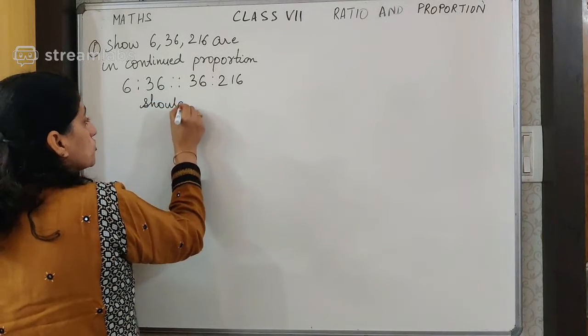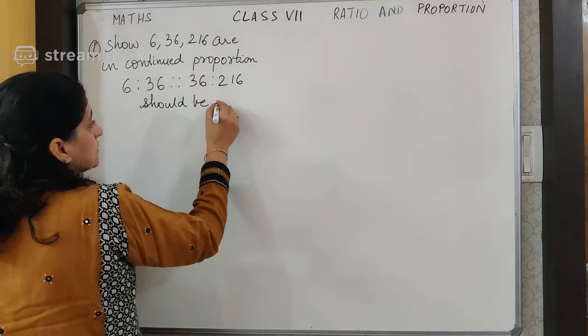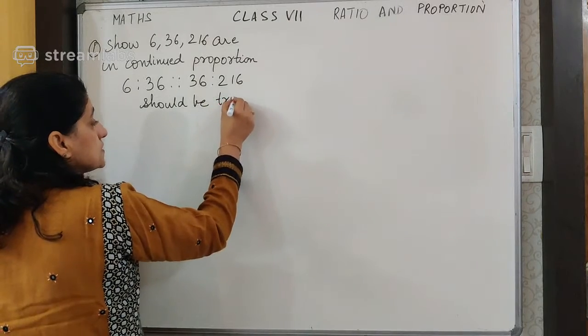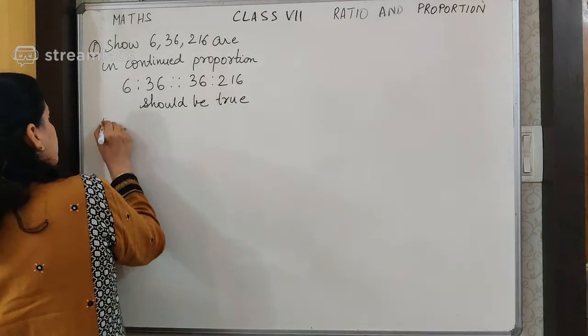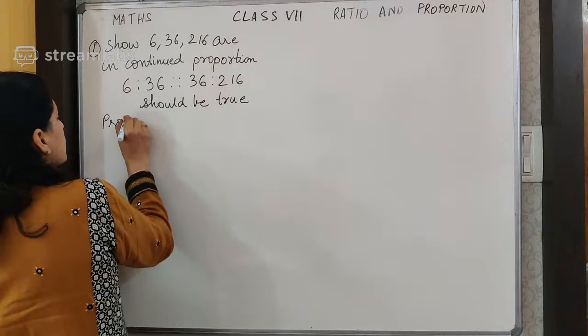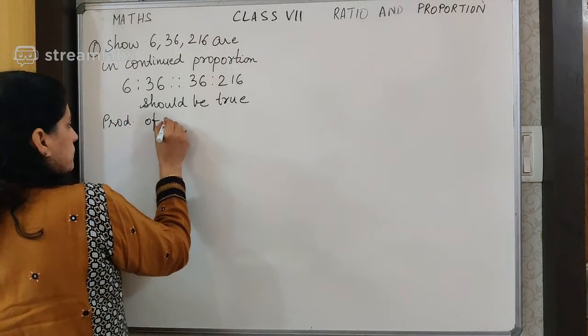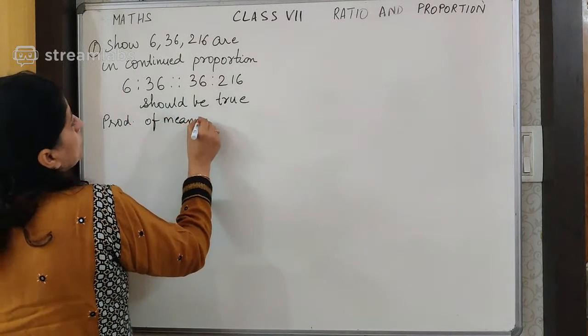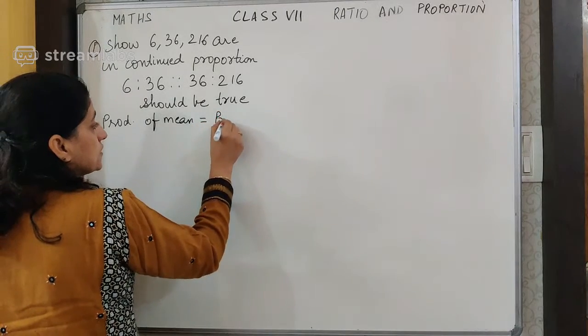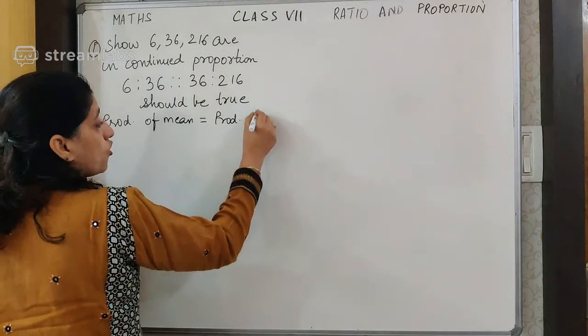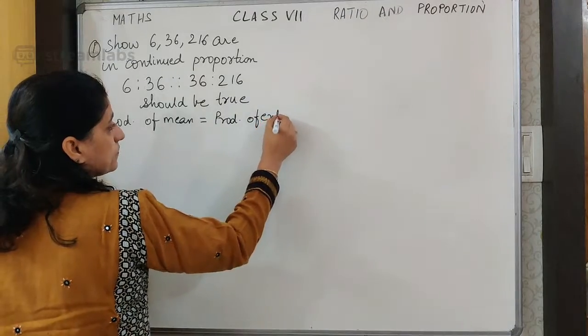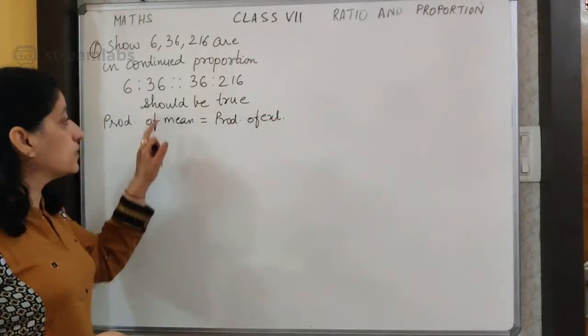If I am able to show this, then it means that the given numbers are in continued proportion. What formula I told you? Product of mean should be equal to product of extreme. Now what are the mean values over here?